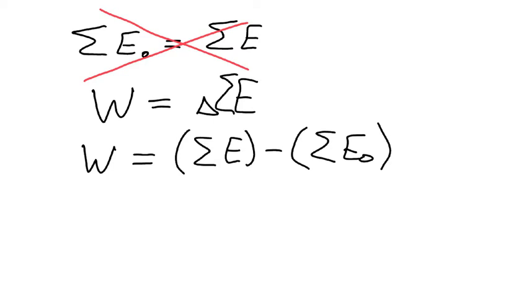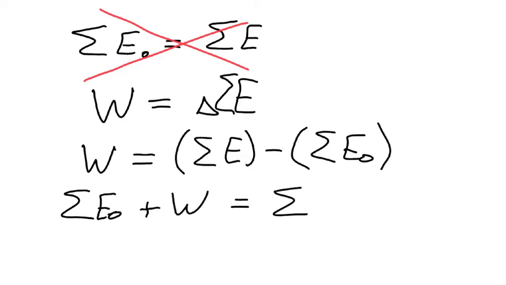So we could rearrange this equation, move the sigma E-naught to the other side, and we get the total initial energy plus the work equals the total final energy. So this looks very much like our starting equation, just with this one extra term. Whatever energy we start with, we're going to add some amount of work to that, and that might be positive work or it might be negative work to figure out how much energy we're going to end with.